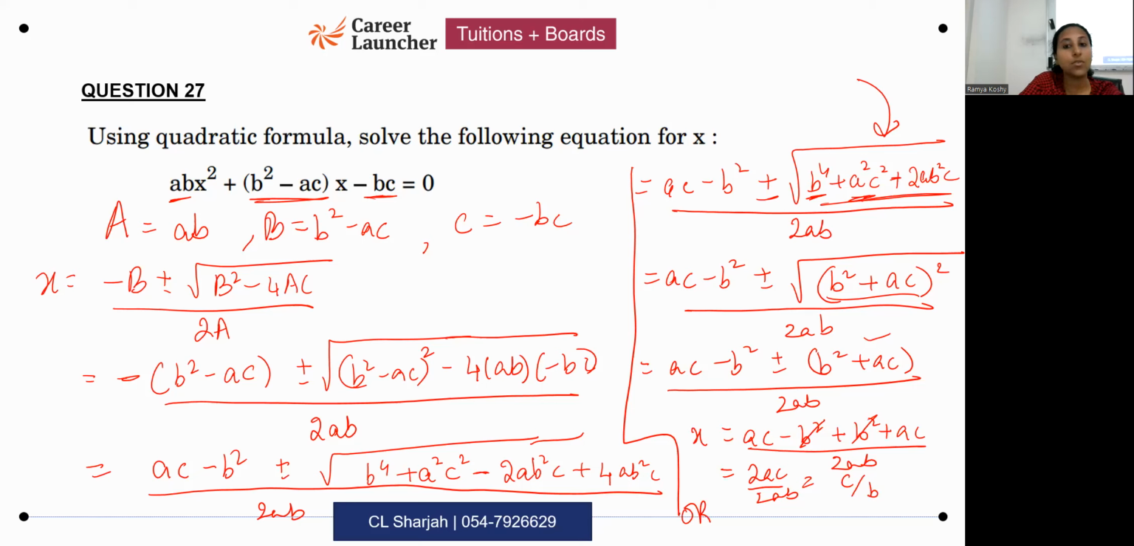Or x could be what? x could also be obtained by subtracting these values, right? When you subtract both, what will happen? ac minus b square minus b square minus ac. ac will get cancelled. So you get minus 2b square by 2ab, which is minus b by a. So I'm getting two possible values, c by b or minus b by a.